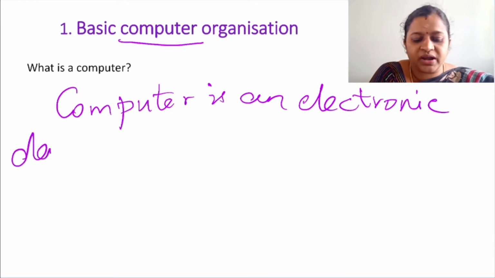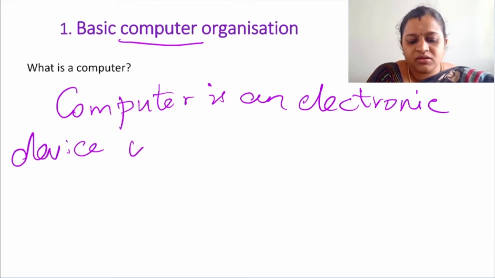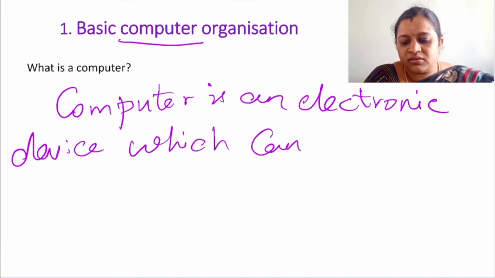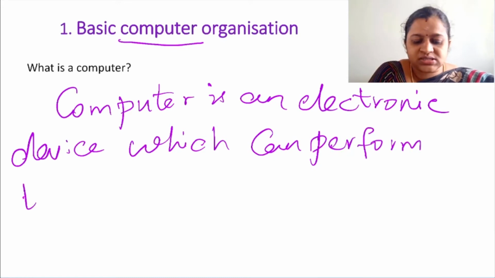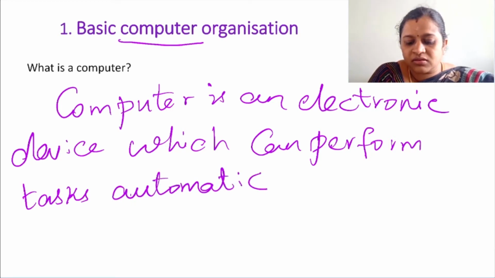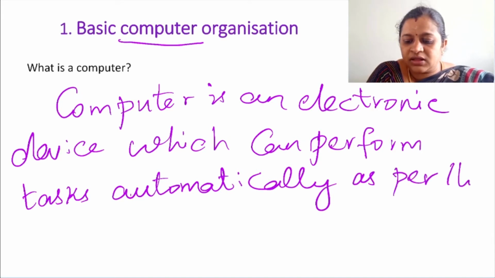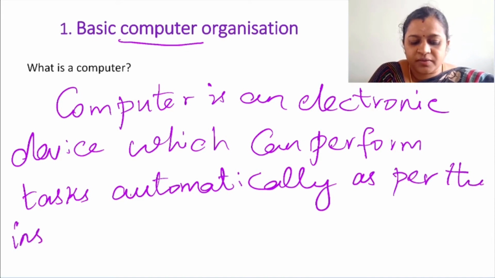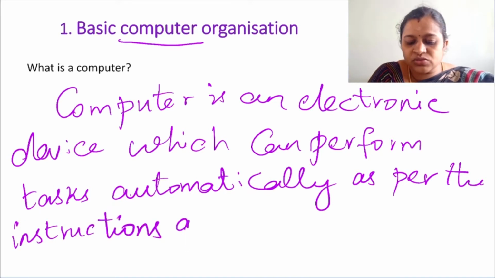So it is an electronic device which can perform tasks automatically as per the instructions given by the user.